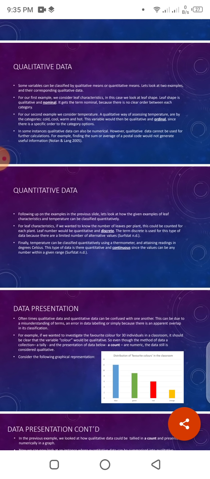For leaf characters, we want to know the number of leaves per plant. This could be counted for each plant. Leaves per plant could be quantitative and discrete. Finally, temperature can be classified as quantitative using a thermometer.